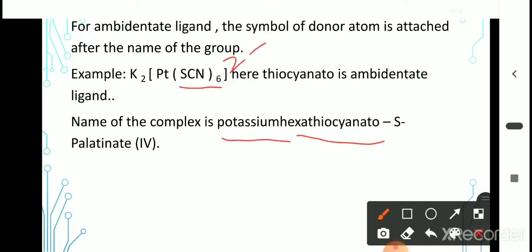This thiocyanate ion is bonded to the platinum through the sulfur. Therefore, write a hyphen, then S for sulfur, again a hyphen, then the central metal ion is platinum. Since it is an anionic complex, we have to add ATE after the name of platinum. Therefore, it becomes platinate. Then the oxidation state is 4. Like this, we have to write the name of the complex with the ambidentate ligand.